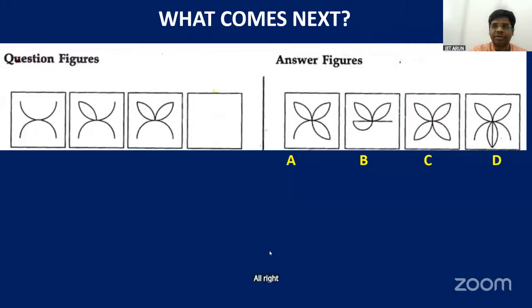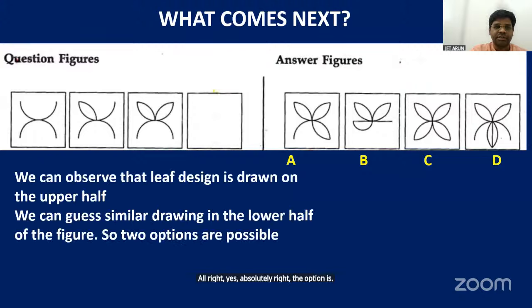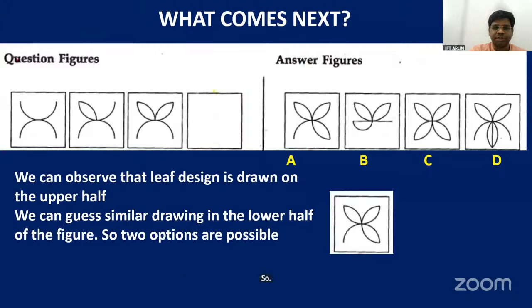All right. Yes, absolutely right. The option is... ఎలా డ్రా చేస్తే వెళ్తానో చూపిస్తున్నారు చూడండి. We can observe that leaf design is drawn on the upper half. We can get similar drawing in the lower half of the figure. So two options are possible here.